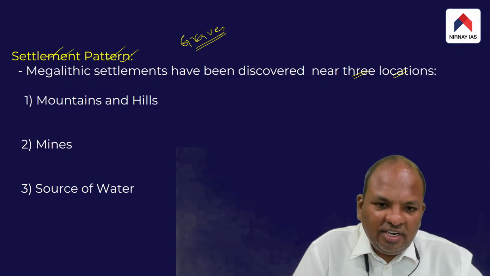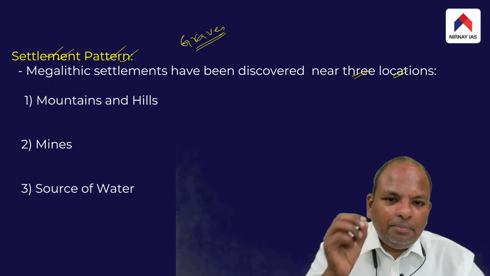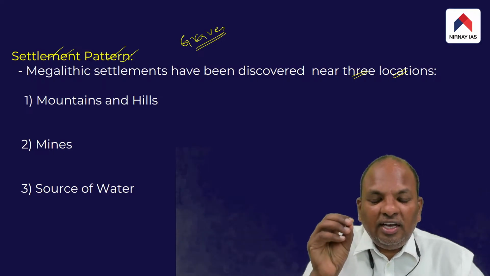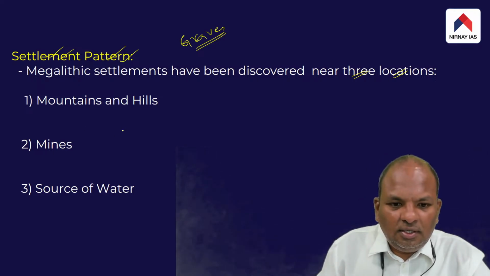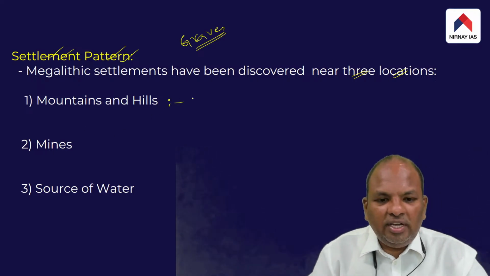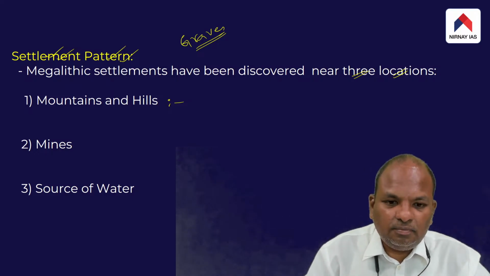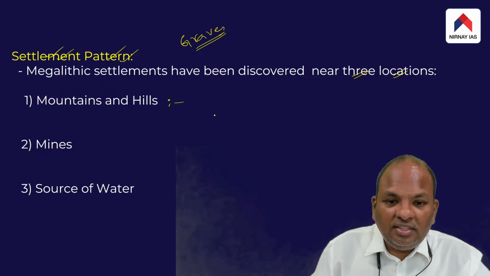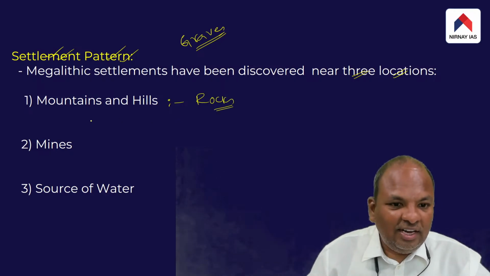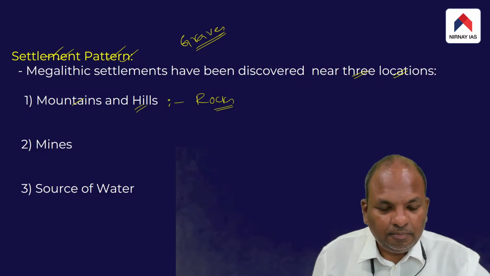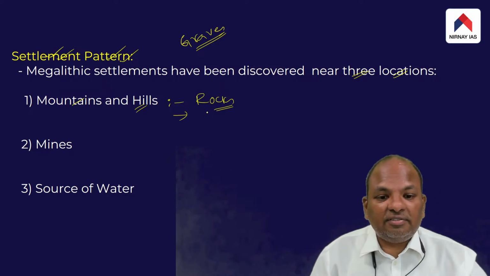Graves have been discovered mostly in Deccan and the southern part of India. Even in Deccan and the southern part, the people of the megalithic culture specifically chose to live near three regions. One is they mostly chose to live near mountains and hills, possibly because they wanted rocks, which are available near the mountains and hills. They wanted rocks because they used rocks for decorating their graves.